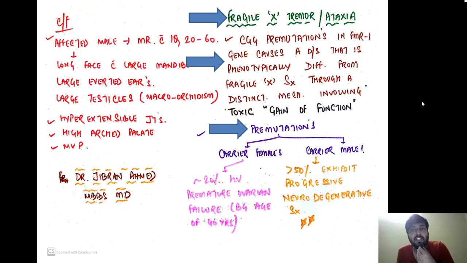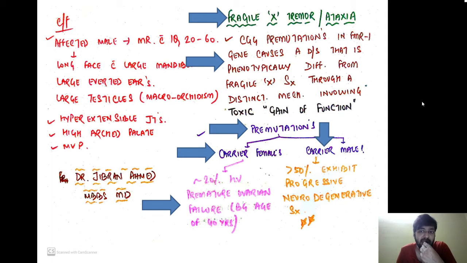Even the clinical features of this syndrome are a little different from Fragile X syndrome. Over here, the patients are phenotypically different. They have tremors, and Parkinsonism-like features. With the pre-mutation, around 20% of carrier females have premature ovarian failure before the age of 40 years. And in the carrier males, more than 50% exhibit a progressive neurodegenerative syndrome.